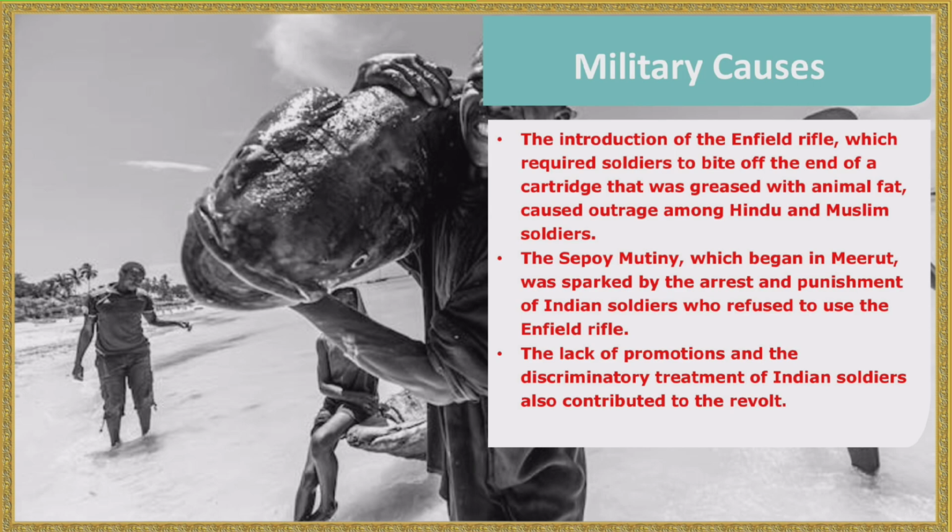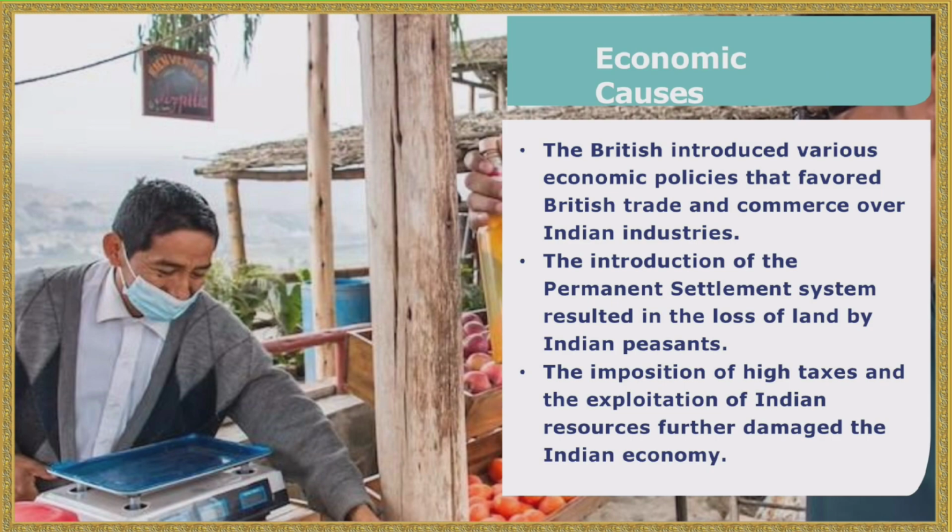Military causes. The introduction of the Enfield rifle, which required soldiers to bite off the end of a cartridge that was greased with animal fat, caused outrage among Hindu and Muslim soldiers. The Sepoy Mutiny, which began in Meerut, was sparked by the arrest and punishment of Indian soldiers who refused to use the Enfield rifle.